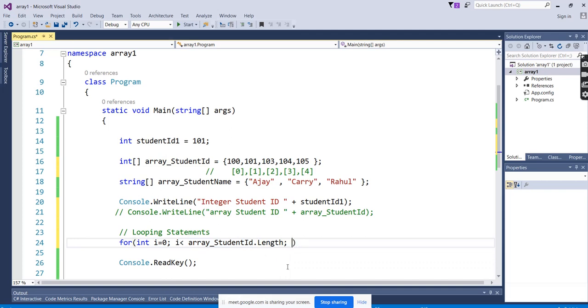Then what you have to do? For the iterator, we need to increase the value. Because if it is 0, it will only be able to access the 0th index. We want to access up to 5. So the iterator will increase by 1. When it is increased to 1, we can access the index of the first one. When it is 2, we will access the value of the second one.